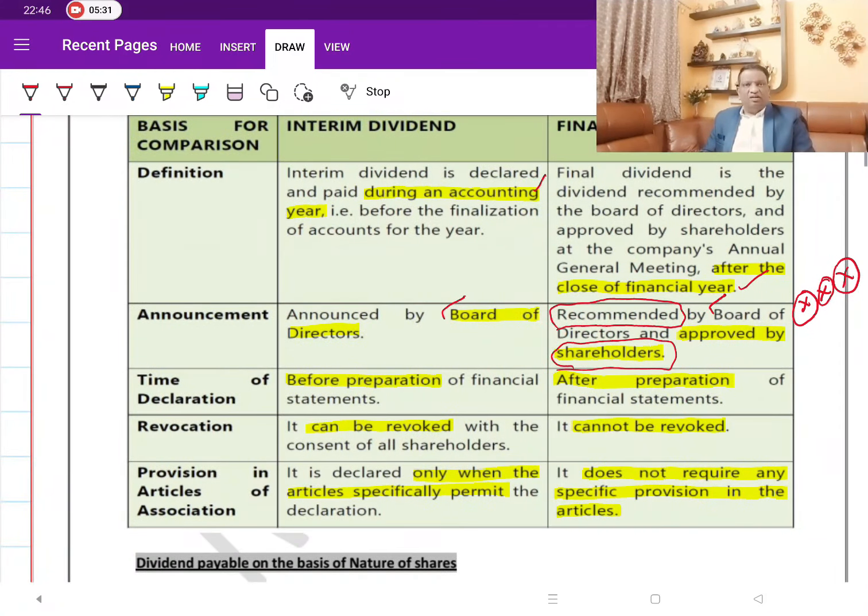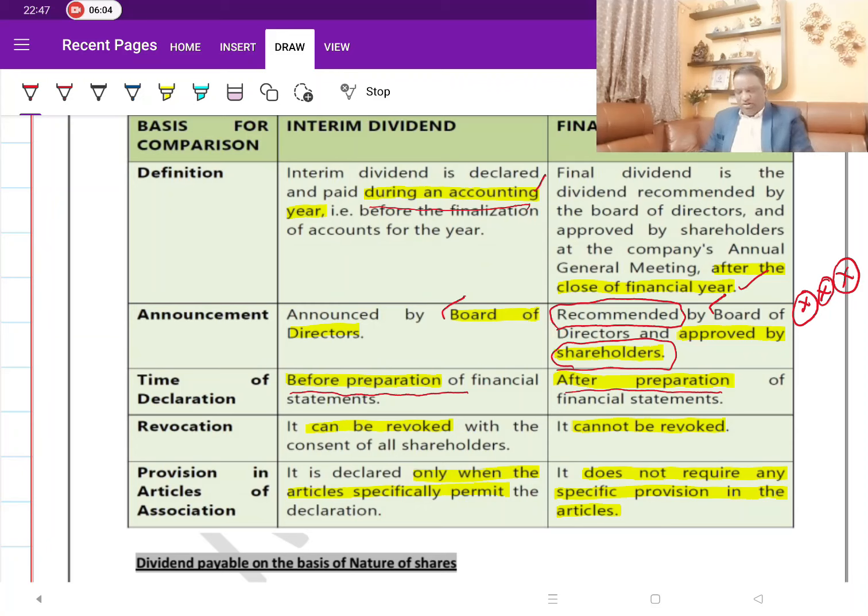Then continuing our differences, the third point of difference between interim dividend and final dividend. As we discussed, the first point and the third point have a linkage. When we say that this is declared and paid during the accounting year, obviously this is all happening before preparation of the financial statements for the year, because the year itself is not over. Whereas the final dividend is declared after the preparation of the financial statements.